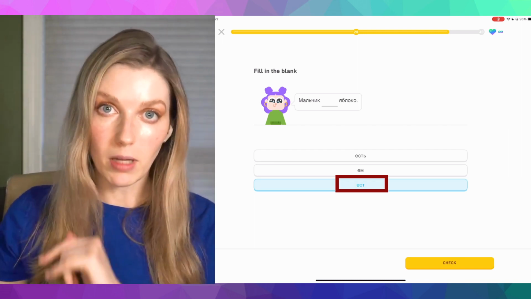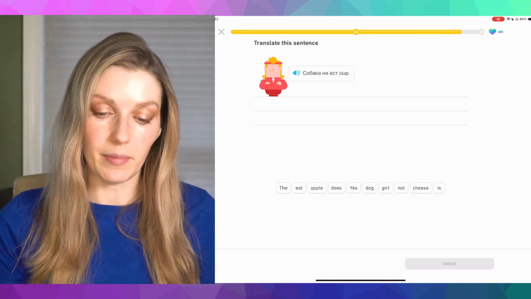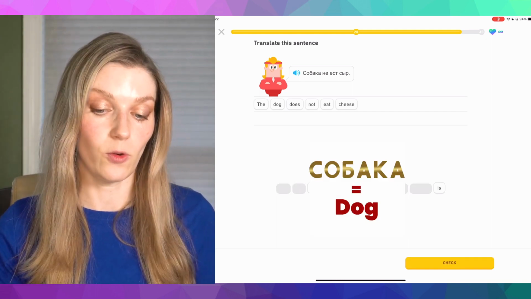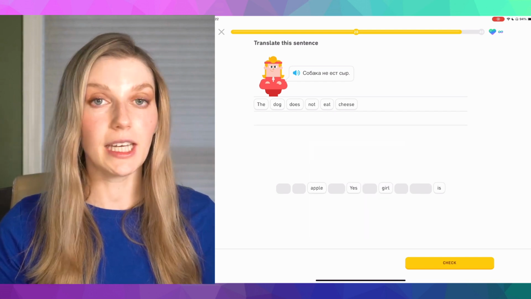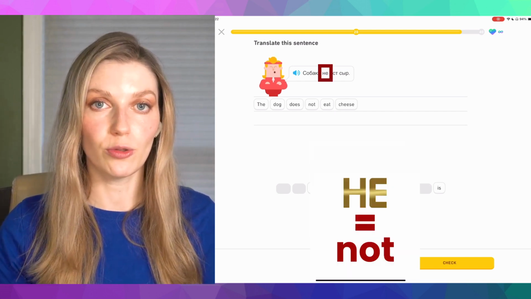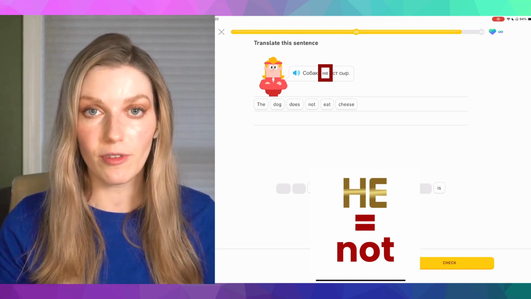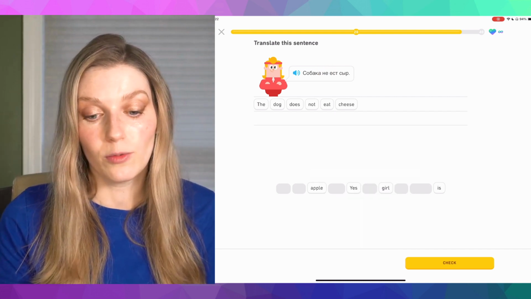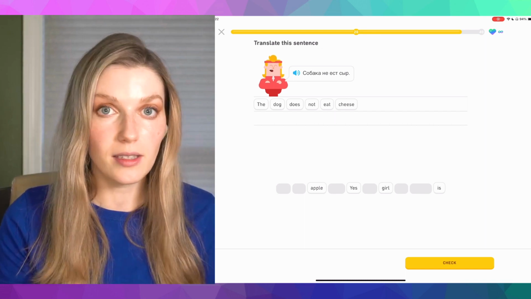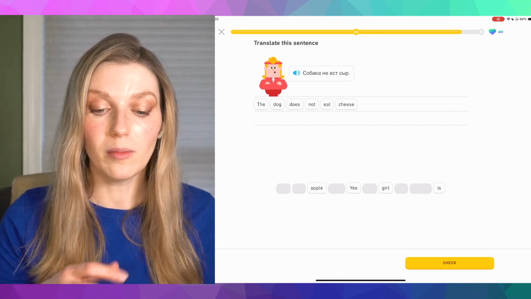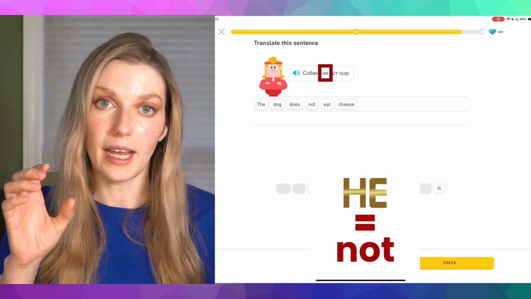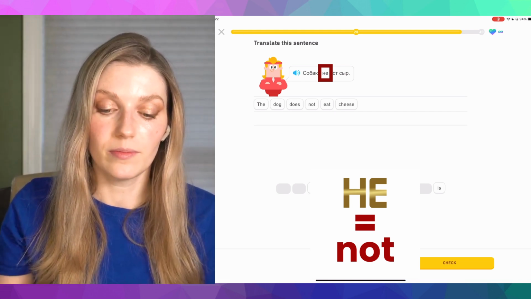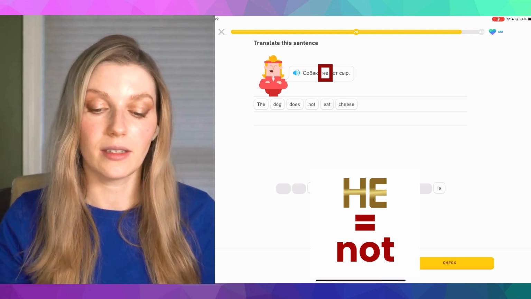Мальчик ест яблоко. Собака не ест сыр means the dog doesn't eat cheese. And собака, we've seen before, means the dog. Не ест: we use the particle не in the Russian language to express rejection of something. For example, it refuses to eat the cheese, so it doesn't eat it. Не ест. So собака ест сыр, the dog eats the cheese, but simply by adding a little part не in between the dog and the verb, we're signaling that it doesn't do it. Собака не ест сыр. So it doesn't.